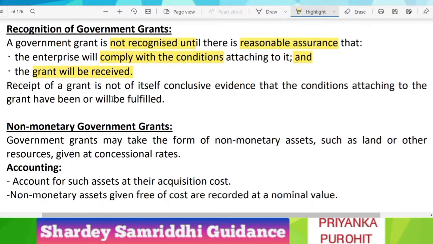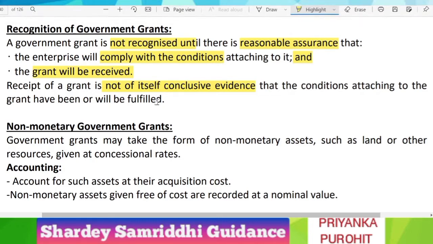So receipt of a grant is not in itself conclusive evidence that the conditions attaching to the grant have been or will be fulfilled, because merely since you have received the grant, it does not mean that it will stay with you without any conditions.